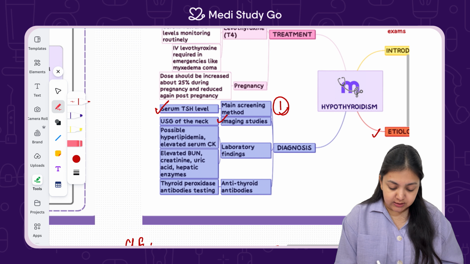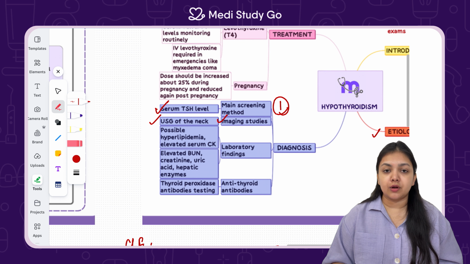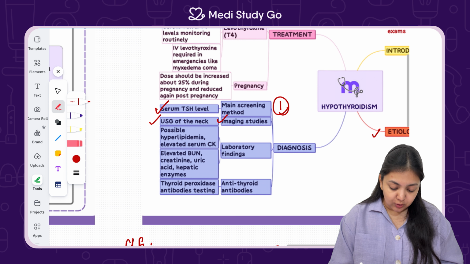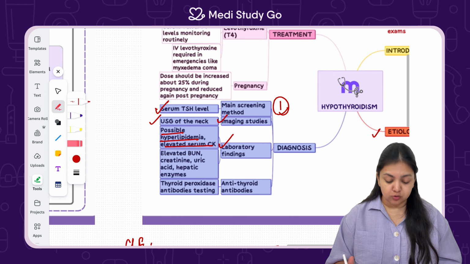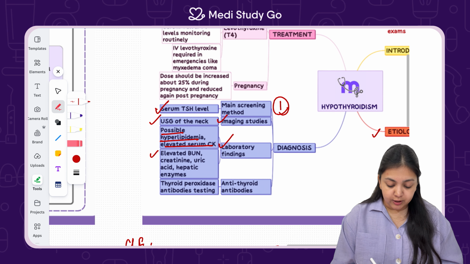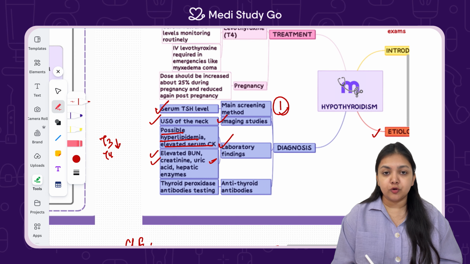Then we do imaging studies, which is USG of the neck. Ultrasonography is done so that the size of the gland can be measured. Then we can do lab testing with elevated serum CK level in case the heart and the lipids are also going to get involved. Elevated blood urea nitrogen, creatinine, and uric acid, because if thyroid hormones are low, other organs are also going to function less.